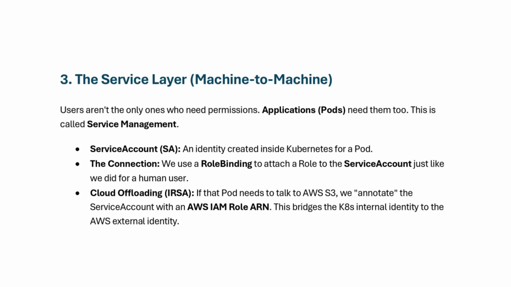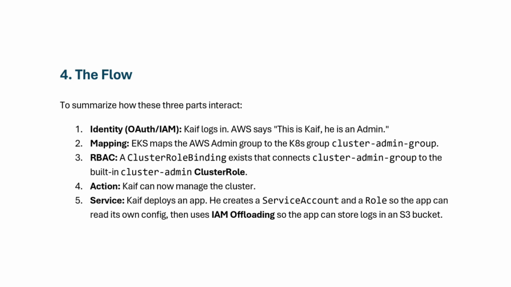Cloud offloading, IRSA. If a pod needs to talk to AWS S3, we annotate or update the service account with an AWS IAM role ARN, which would bridge the Kubernetes internal identity to the AWS external identity, basically connecting both. So the flow would look like this. Identity, OAuth or IAM: KF, the user logs in, AWS says this is KF, he is the admin, he is the software developer, he is the DevOps engineer. It can be anything. Second would be mapping. EKS maps the AWS admin group to the Kubernetes group. That would be cluster admin, software engineer, DevOps group.